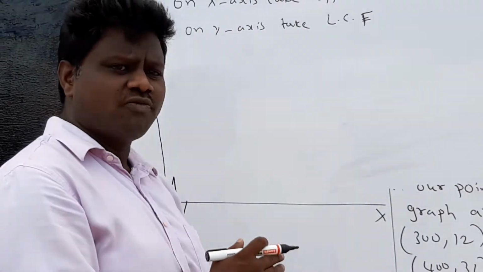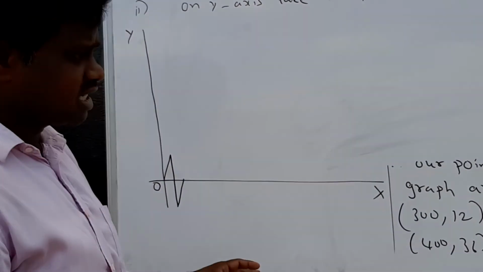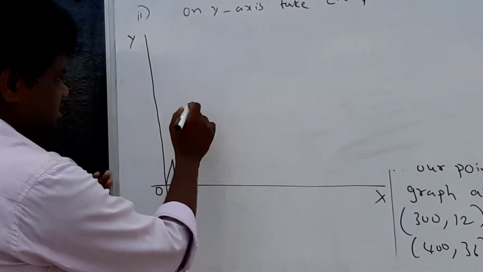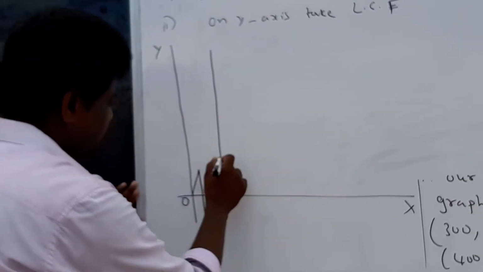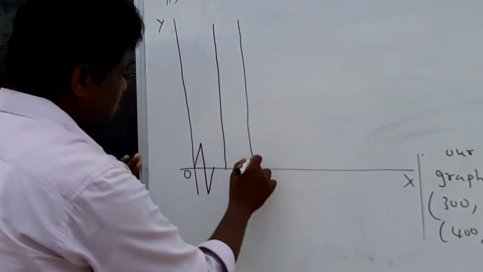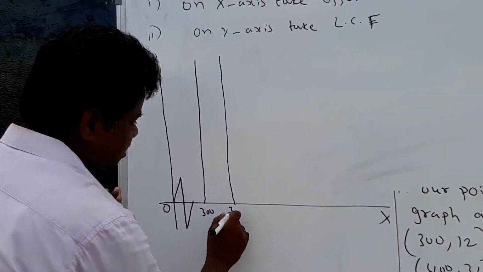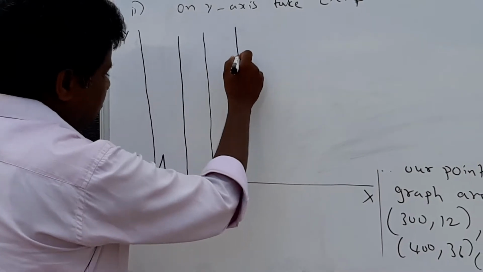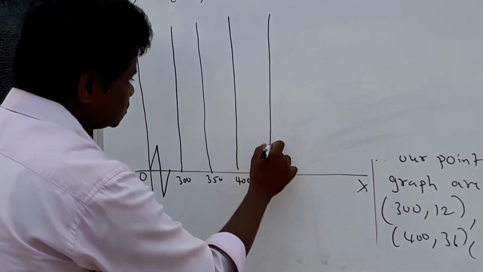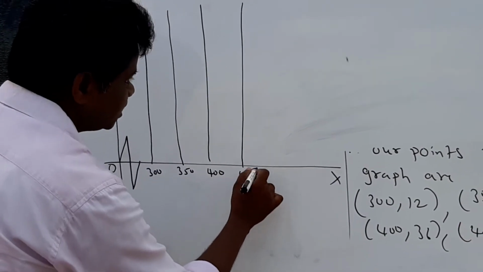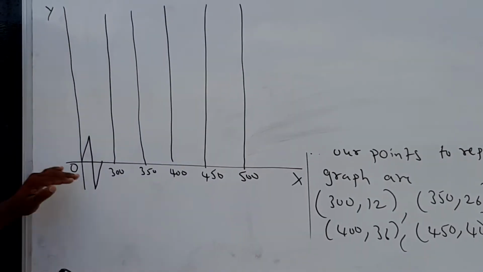But all these values 50, 100, 150, 200 are not needed. That's why I kept the kink. After that, the graph is like this. First we keep 300, next 350, next 400, 450, and after that 500 if you draw a graph.